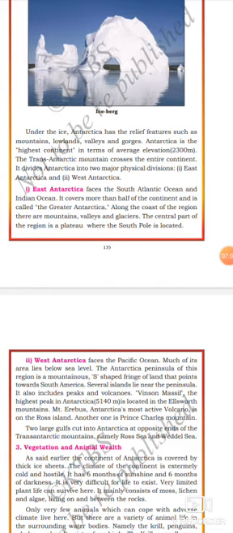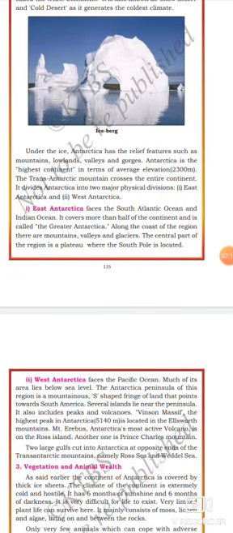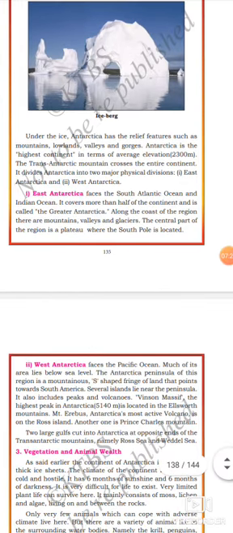Gorgeous means beautiful. Got it? Gorgeous means beautiful places. Okay. Antarctica is the highest continent in terms of average elevation. The Transantarctic Mountains cross the entire continent and divide Antarctica into two major physical divisions. Listen, the Transantarctic Mountains divide the Antarctica continent into two major physical divisions.